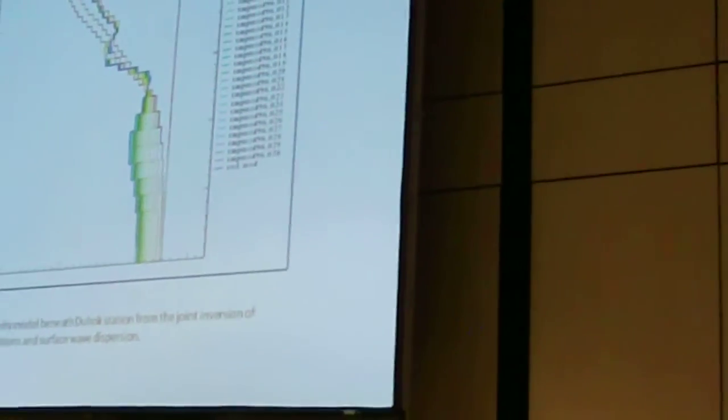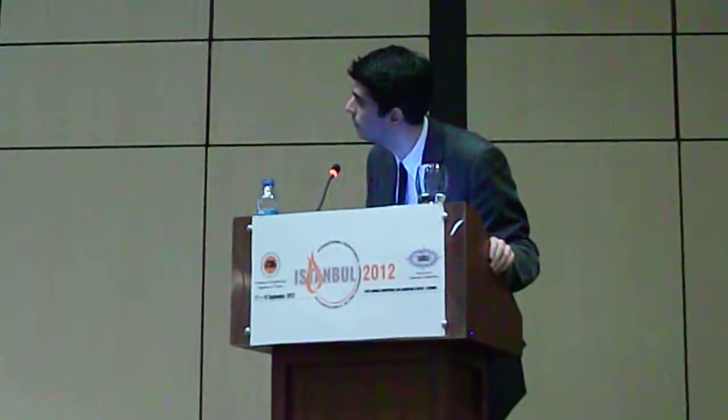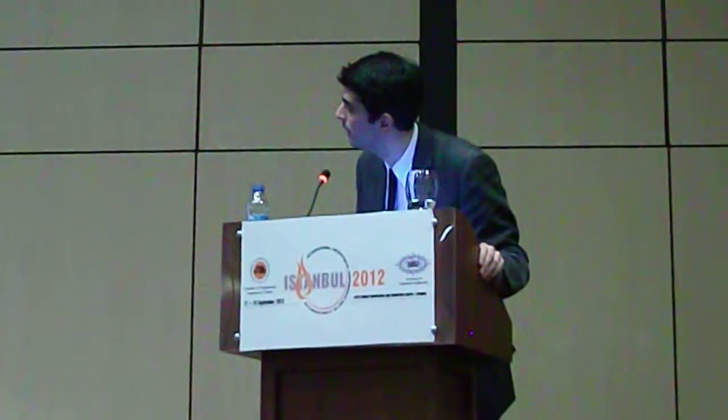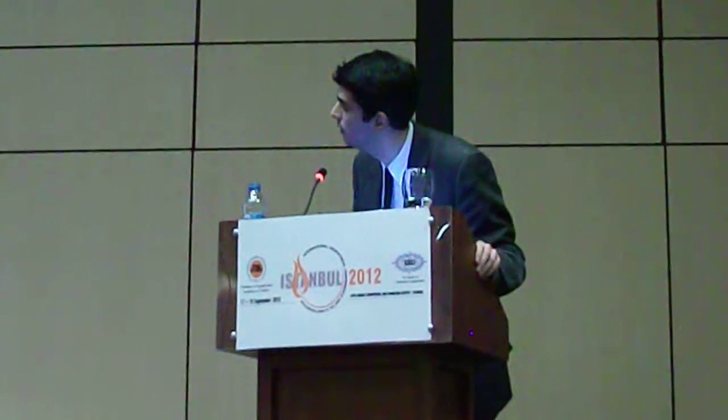This is the finalized result for the crustal velocity model beneath Dohuk station from the joint inversion of both methods. And again, the thickness of the sedimentary column is around 4 kilometers. Conrad may be around 20 to 22 kilometers here. The depth of Moho is around 38 to maybe 44 kilometers.